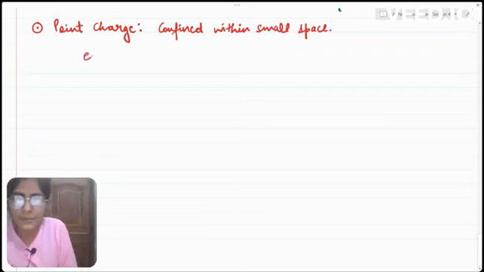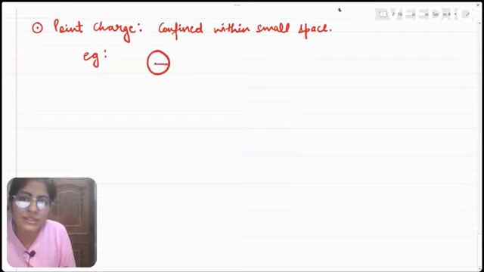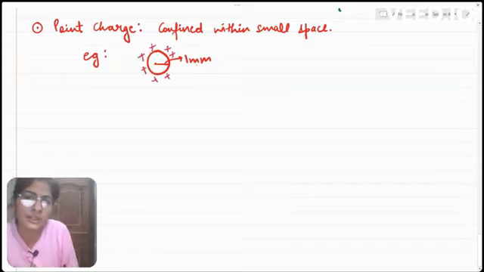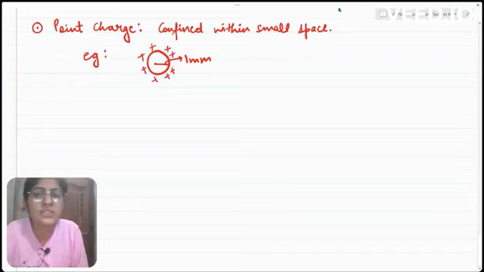For example, let us say we have a ball and its radius is 1 millimeter. Let us say we have a ball which has a radius of 1 millimeter and it has a charge on it, like this. Now this ball is very small, hence the charge on it is confined in a very small space.